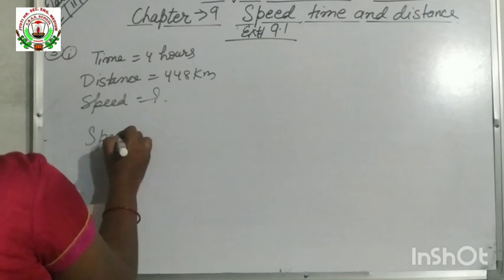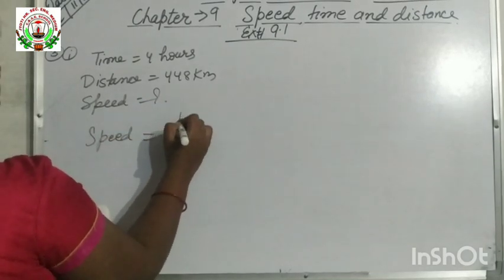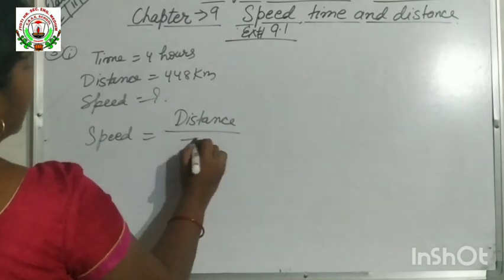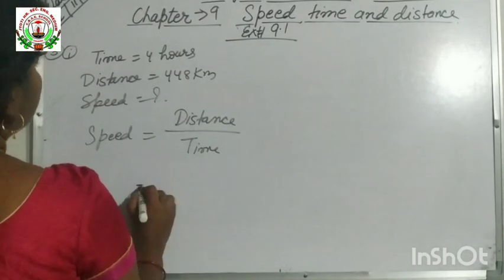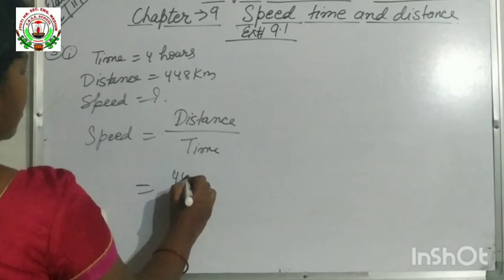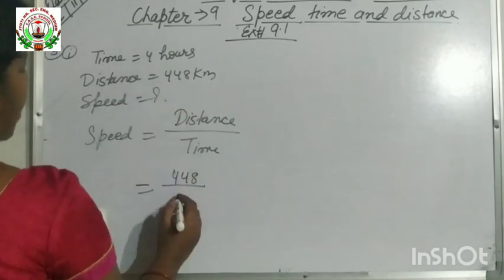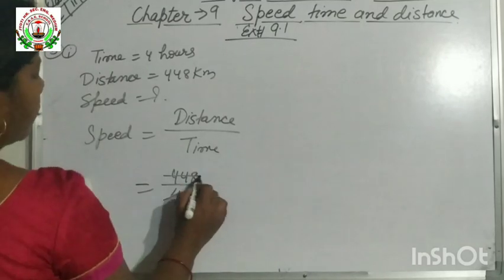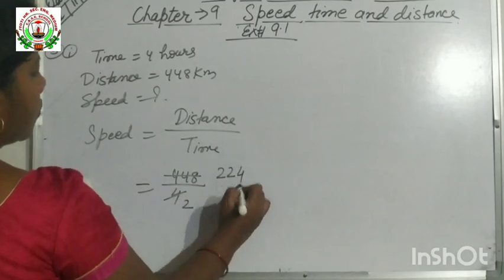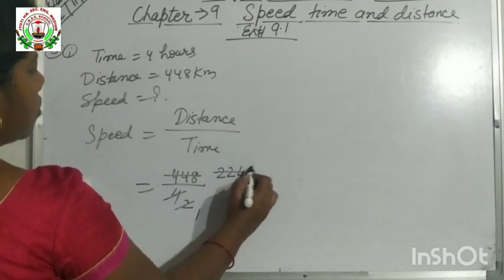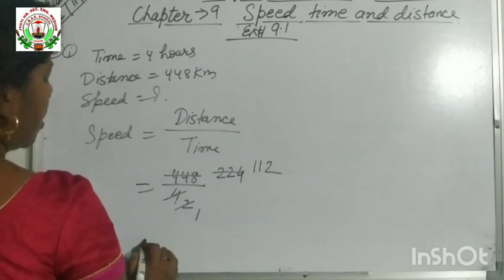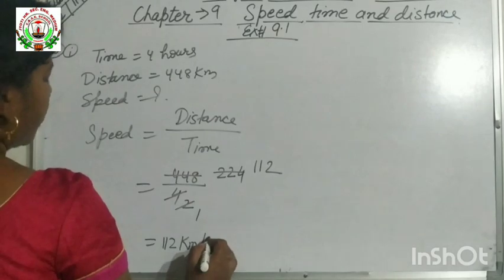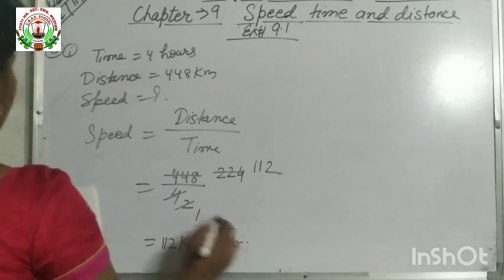So speed equal to, we know the formula, speed is equal to distance by time. Distance is 448 and time is 4 hours. Both are even numbers, so you will cut it. 2 2s are 4, 2 2s are 4, 2 2s are 4, 2 4s are 8, 2 1s are 2, 2 1s are 2, 2 1s are 2, 2 2s are 4. So 112 kilometer per hour is the answer.